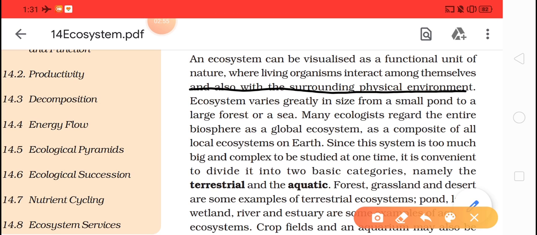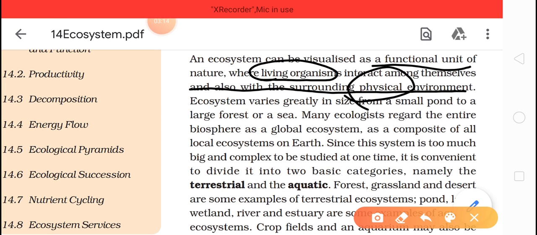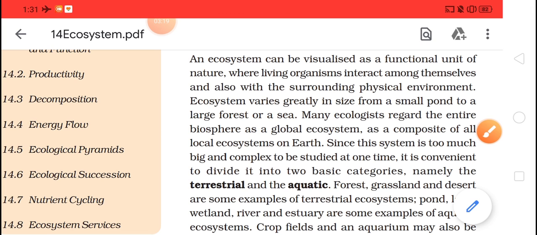This means that the biotic community, the living organisms which you see, and the physical environment, that is the abiotic community, both interact together, and with this interaction we get a functional unit. This is your ecosystem. Understood?